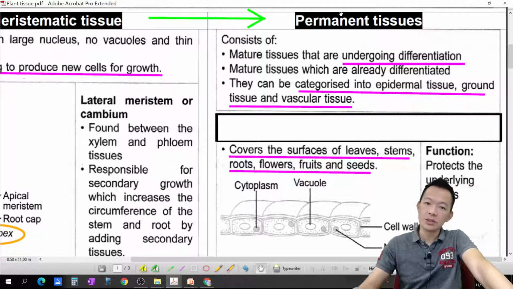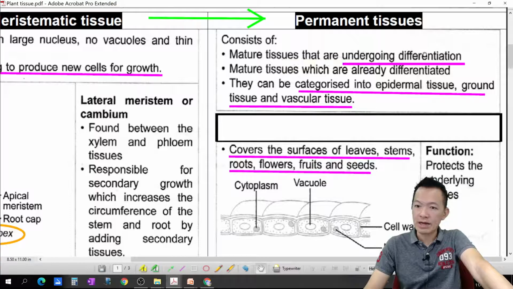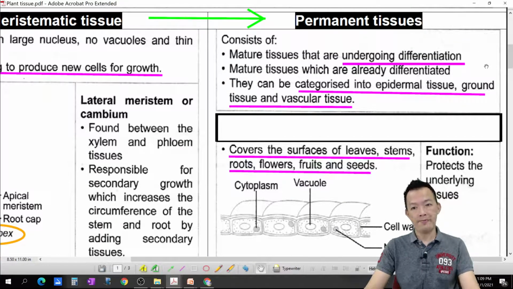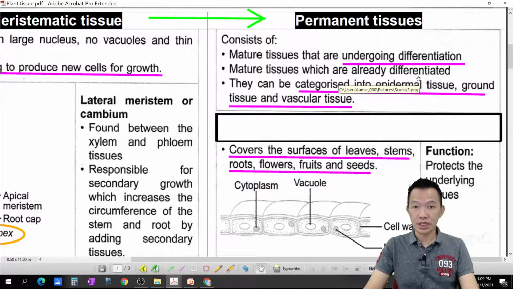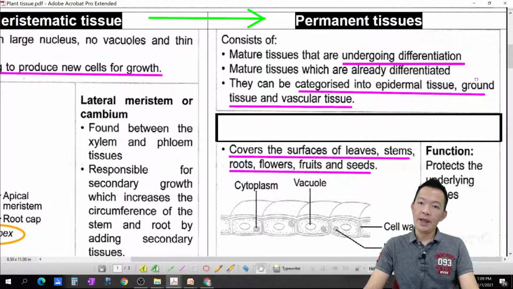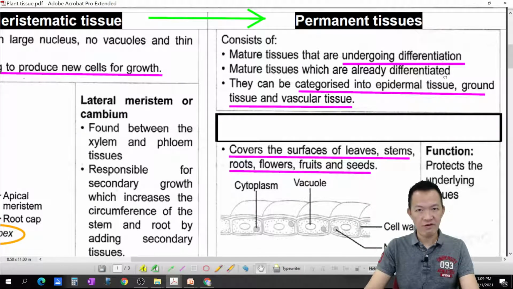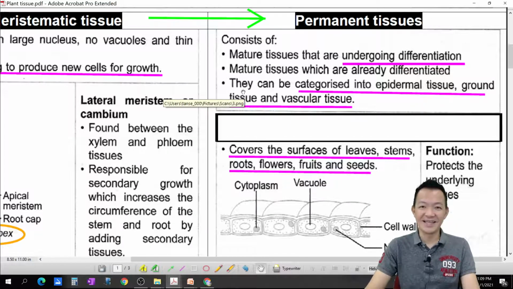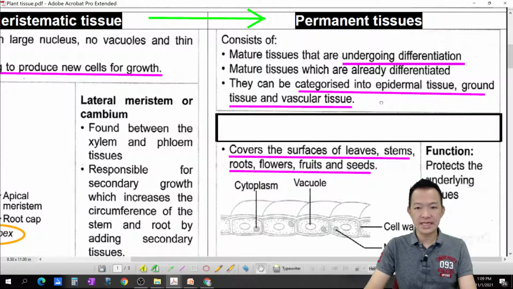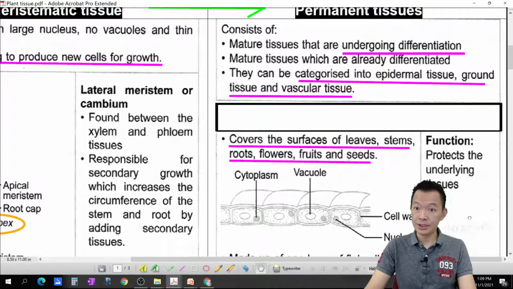So permanent tissue, they are the tissue that undergoing cell differentiation 分化，or they are already differentiated，它已经分化好了。And for permanent tissue, we can separate them into three groups. Okay, three categories are epidermal tissue, 外层组织, ground tissue, or vascular tissue, 血脉组织。So we go one by one in detail. There's still the basic, very important basic for you to start whatever title about the plants in your biology.